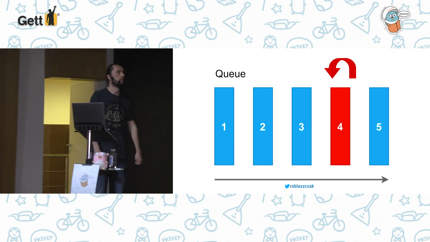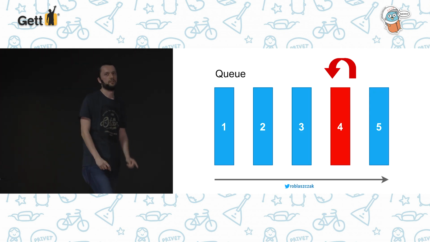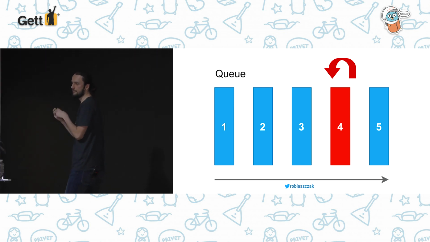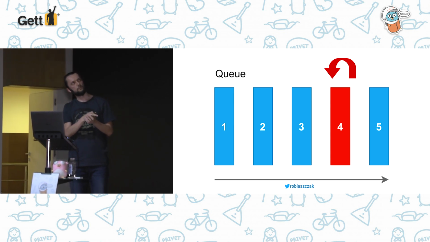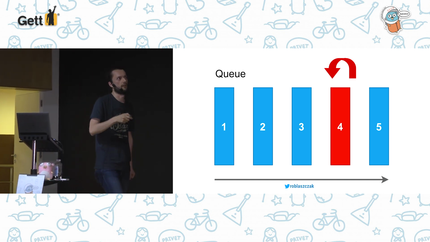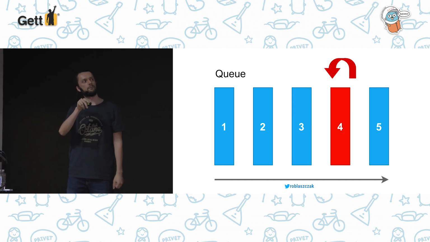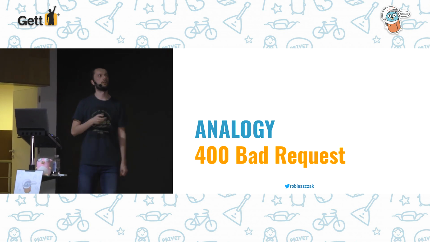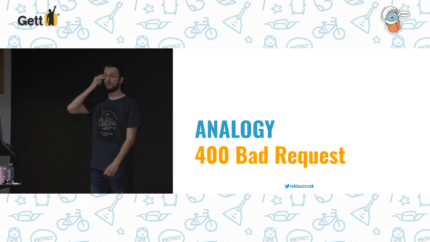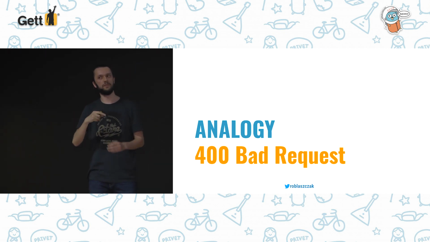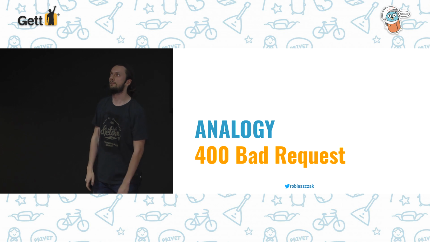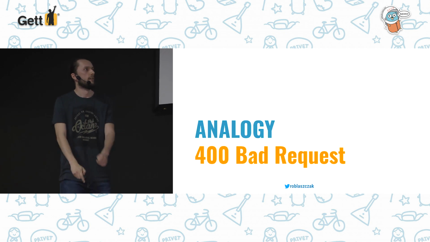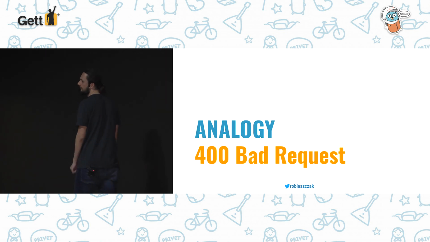And the other problem is, let's imagine that one of our messages is invalid JSON. It's a problem because it will be redelivered every time, and message number 4 will be processed forever, yeah? And message number 5 will never be processed. So how can we handle this case? It's pretty similar to a bad request HTTP response. But with an HTTP response, we have no problem because it will just fail, and that's everything. But in this case, it will be processed forever. So how to fix this issue?